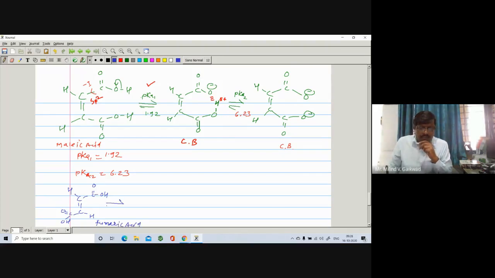It undergoes dissociation. The first, pKa1, is found to be 3.92.